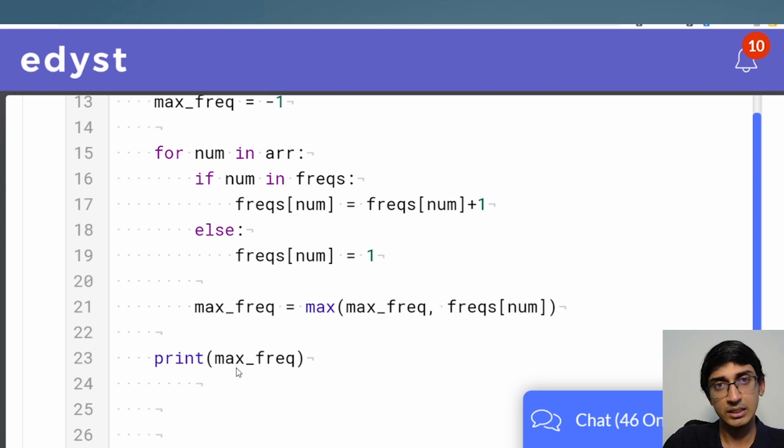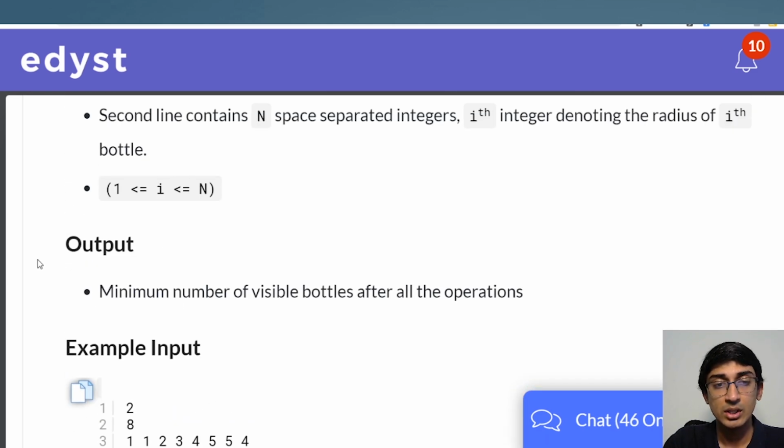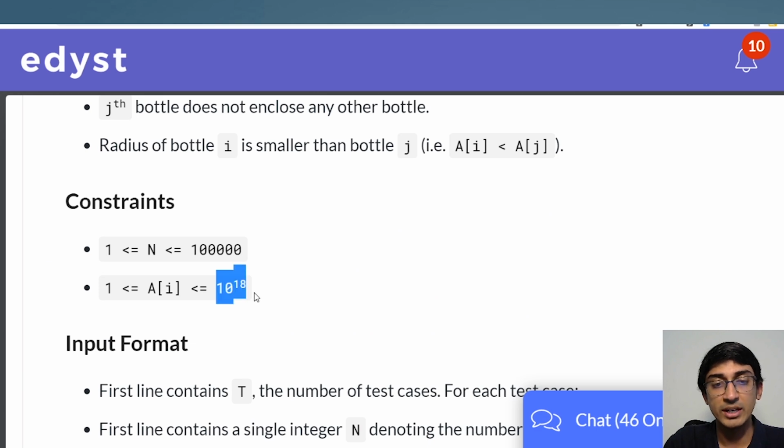If you didn't understand either the maximum frequency part or how the dictionary works, I suggest you please read up on these data structures. They're very important and they will definitely come in Code Vita. As you can see, this is a season 8 question, and why you could not have done this with arrays is, number one, you cannot have 10 raised to 18 elements in an array. You'll get memory out of bounds. The second thing is, if you're doing this in C++ or Java, 10 raised to 18 will not fit into an integer, so you'll have to take a much bigger data type. In Python, there is no upper bound on the integer, hence it's easier to do in this particular case. But the logic is pretty much similar in both those languages.